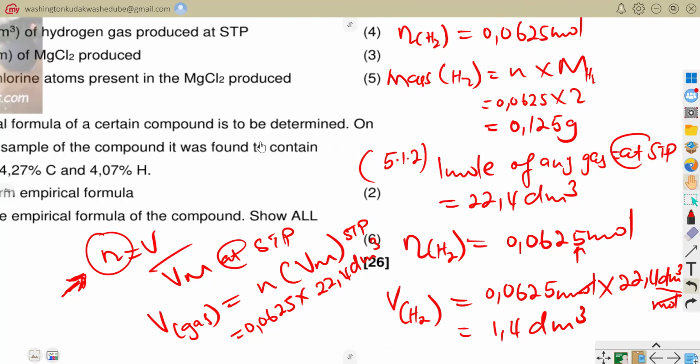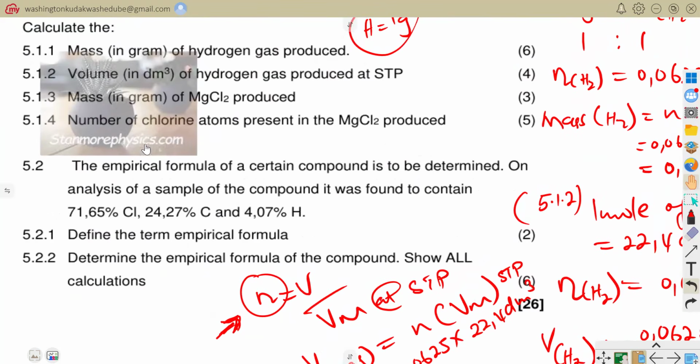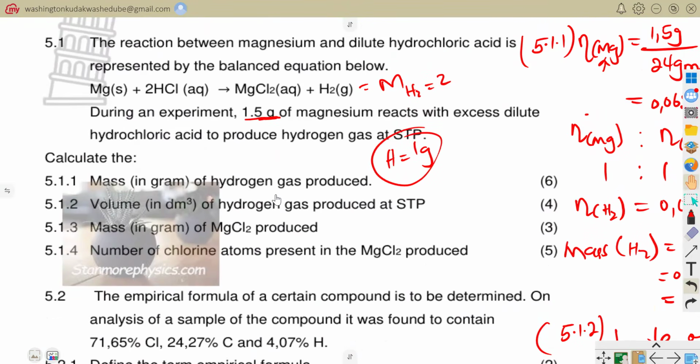The next question is saying: calculate the mass in grams of magnesium chloride produced. Now we need to look at magnesium chloride, and we want to calculate the mass in grams. So we also use the mole ratio from the given information about magnesium. We react 1 mole of magnesium to produce 1 mole of magnesium chloride. So they are still related as 1:1.